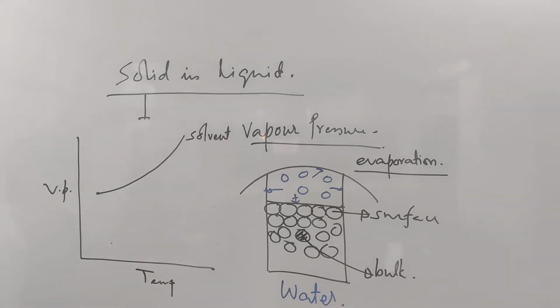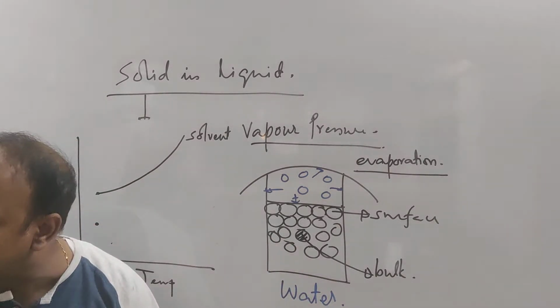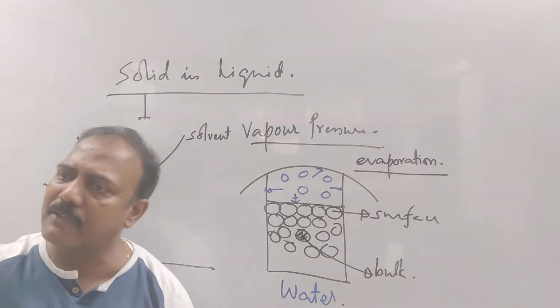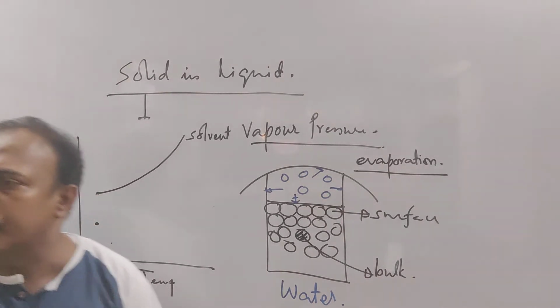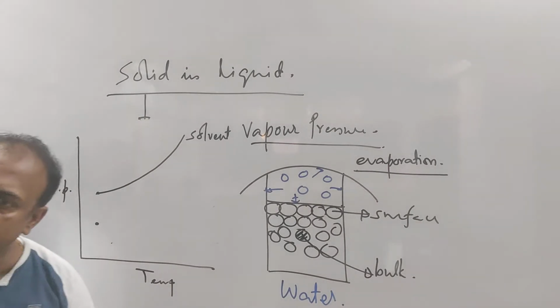Clear? But as soon as I added the sugar to the water, the solvent, and made the solution of a non-volatile solute, its vapor pressure became less. Yes? At this particular temperature, this is the vapor pressure of the solution of non-volatile solute. Now if I increase the temperature of the solution also, that will also evaporate more. The vapor pressure of that will also increase with increase in temperature. But no matter how much it is increased, it will always be less than that of the corresponding solvent.